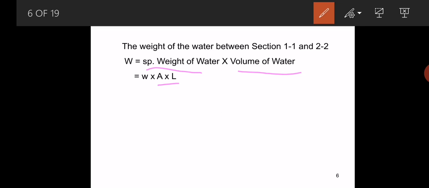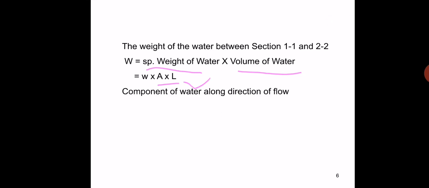So ultimately we get W equals w into A into L. The component of the weight along the direction of the flow becomes W sin theta. Theta is the slope, so that is denoted with i. Here it becomes w into A into L into sin i.